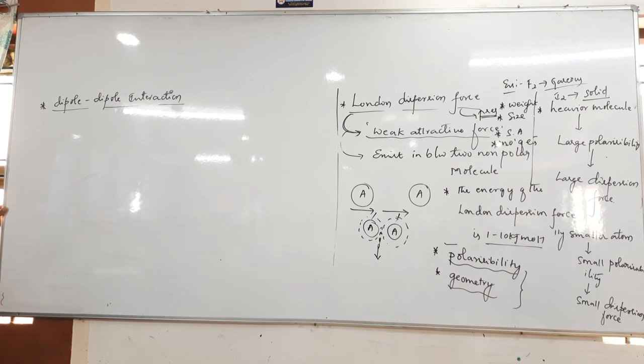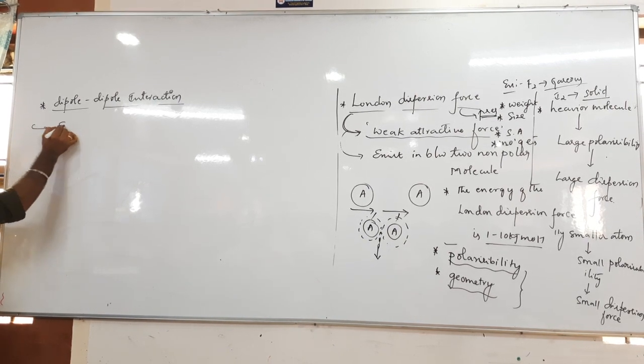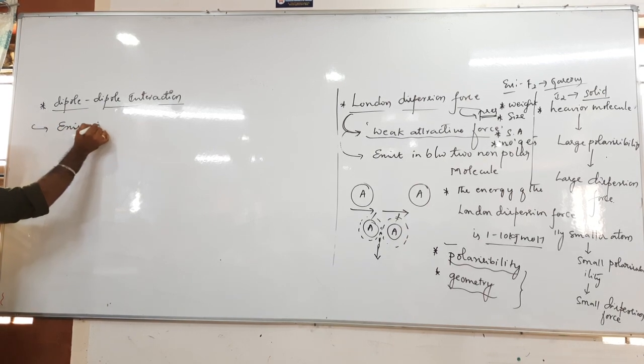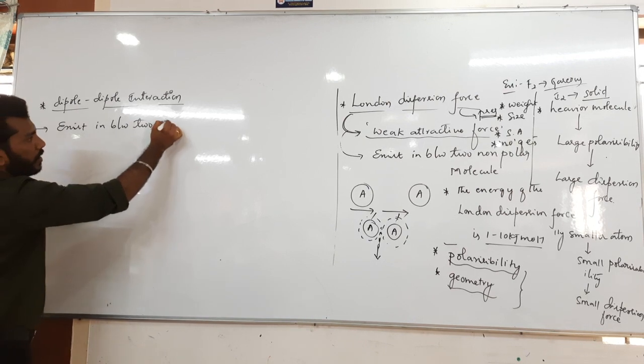Non-polar molecules exhibit London dispersion force. For dipole interactions to exist, there must be two polar molecules, and those two molecules have to be close. They have to be very close to each other. So the dipole interaction exists between two polar molecules.